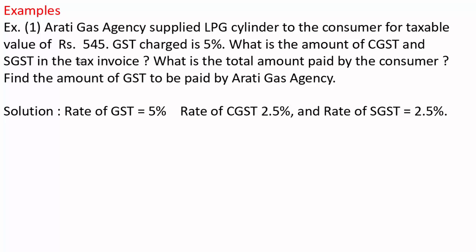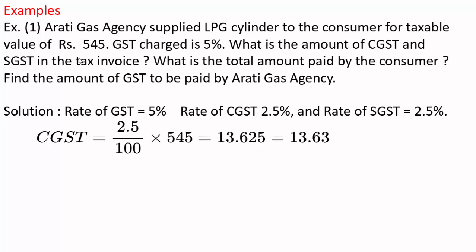As CGST and SGST have the same rate, that is half of GST, the rate of CGST is half of 5, that is 2.5%, and rate of SGST is 2.5%. CGST is 2.5% of 545.